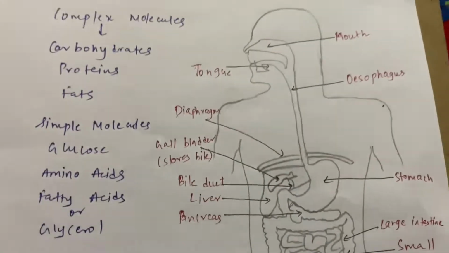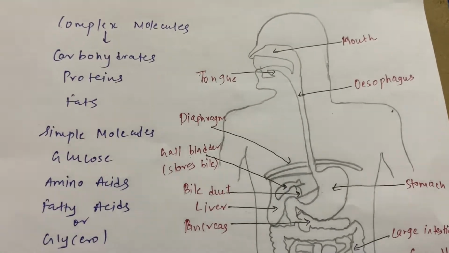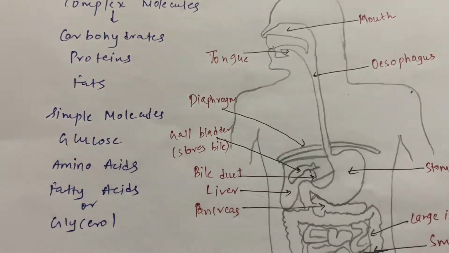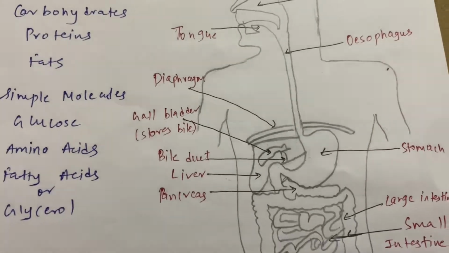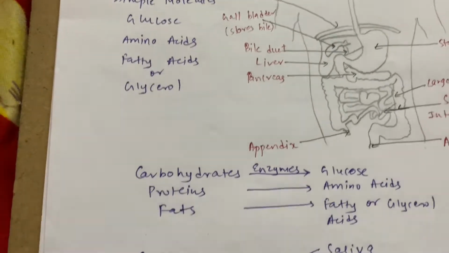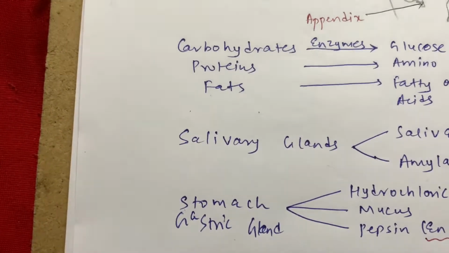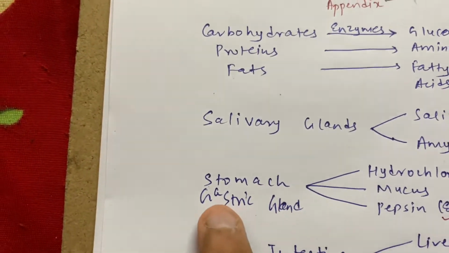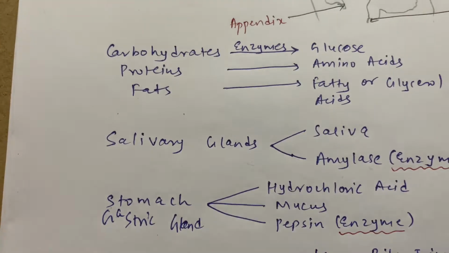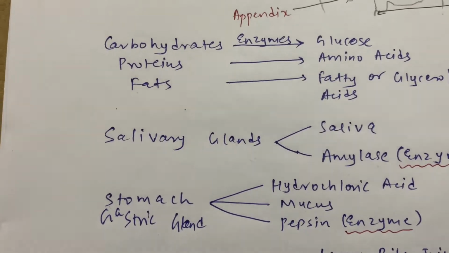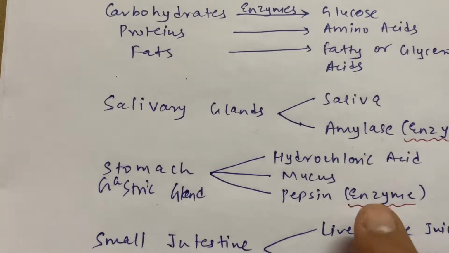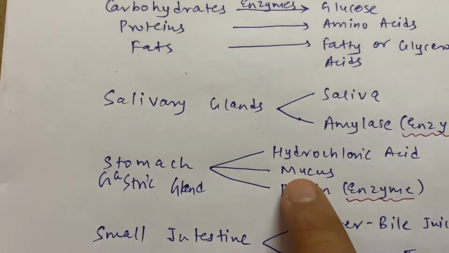Now from the mouth this food enters into the esophagus. The esophagus regularly contracts. As a result, the food enters via the esophagus into your stomach. Now the walls of the stomach contain a special gland that is called gastric gland. This gastric gland secretes three materials. They are hydrochloric acid, mucus and pepsin, an enzyme, correct?